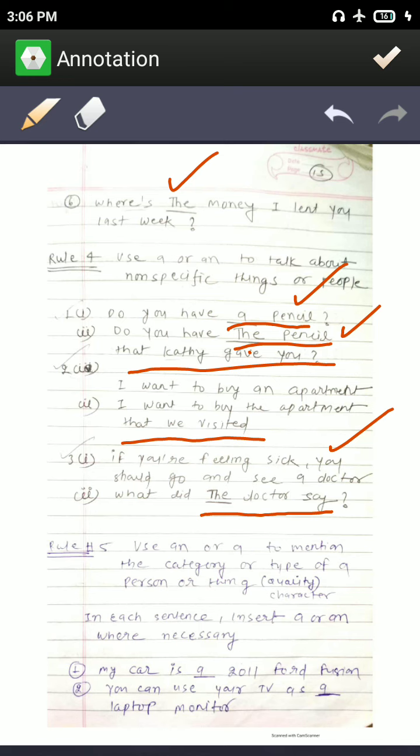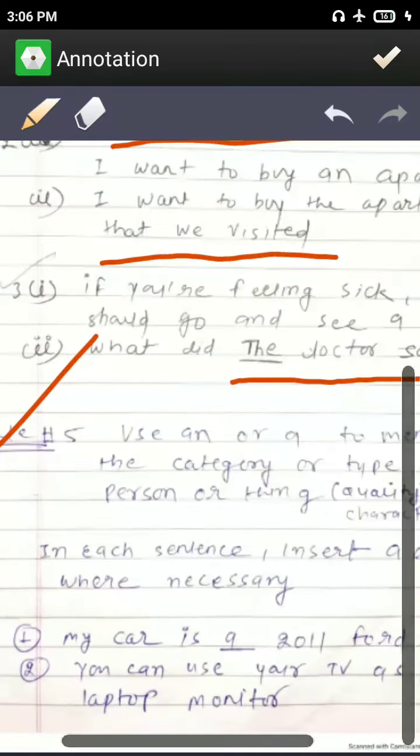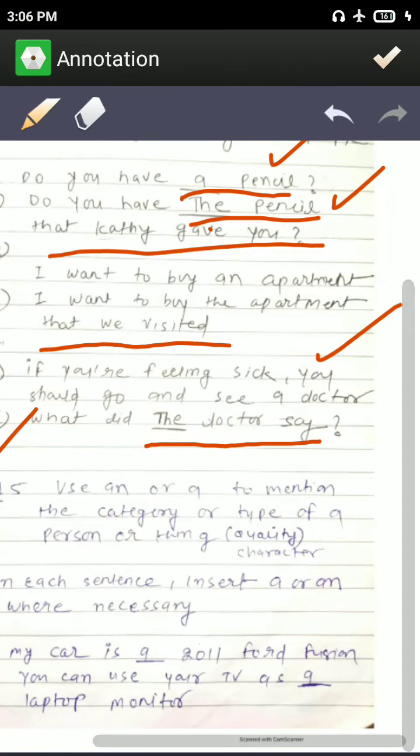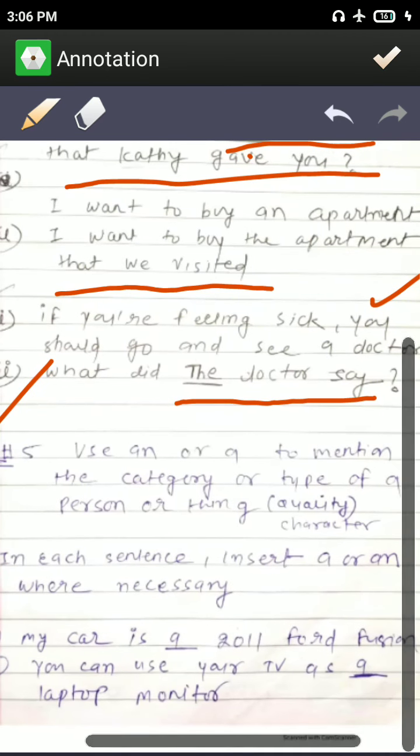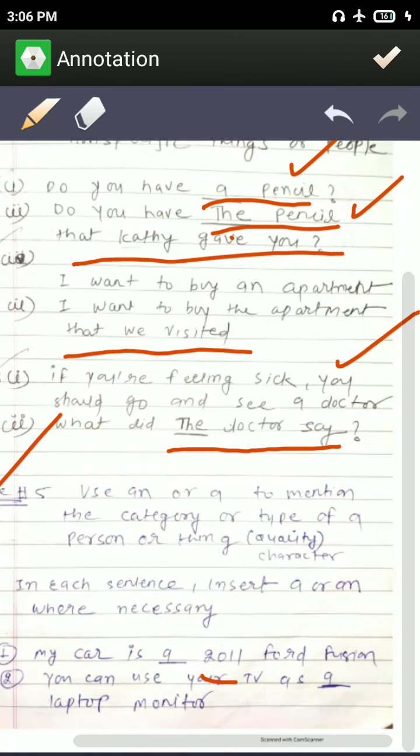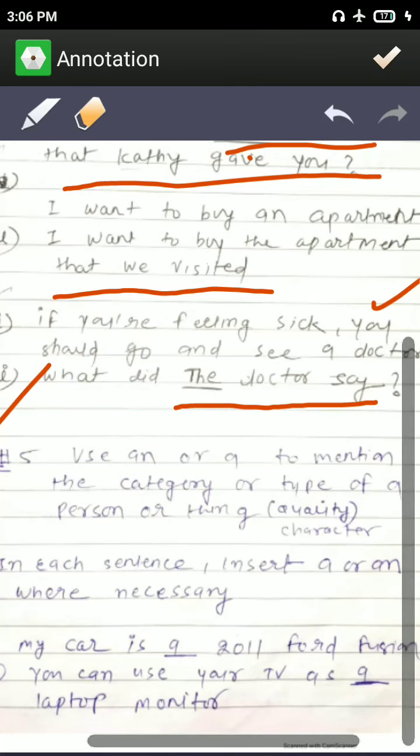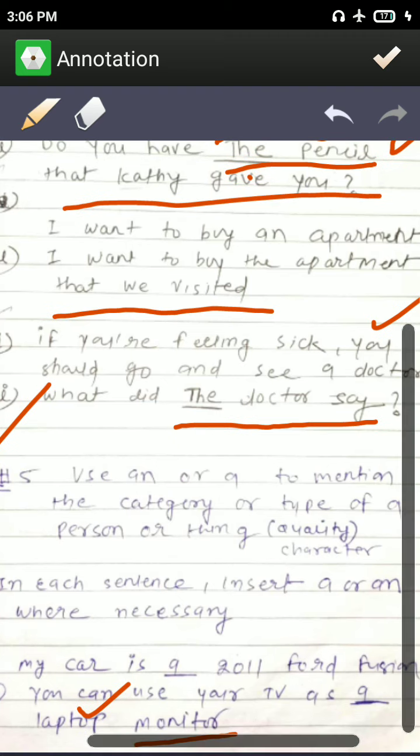And let's go to rule number 5. Rule number 5 says use "a" or "an" to mention the category or type of person. Okay, when we talk about category or type of person, then we use "a" or "an". For example, here: my car is a 2011 Ford Fusion. Now which type of car is it? A 2011 Ford Fusion. Okay, you can use your TV as a laptop monitor. Which type of monitor? Laptop monitor. So we will use "a" here.